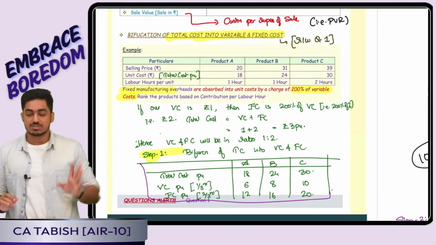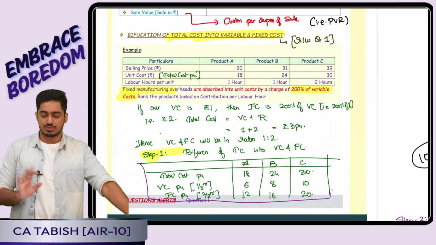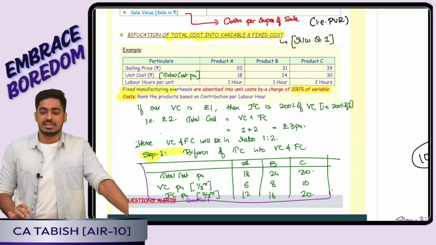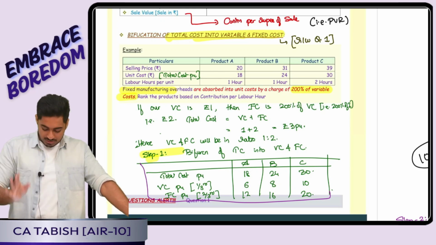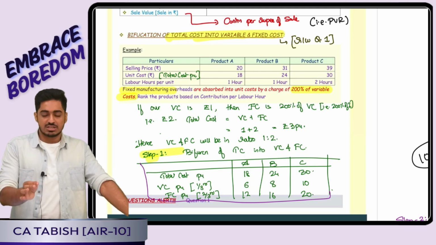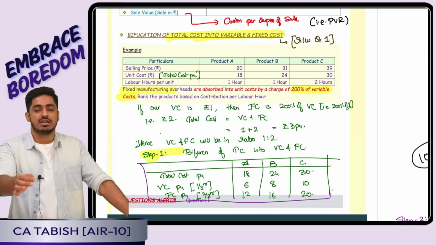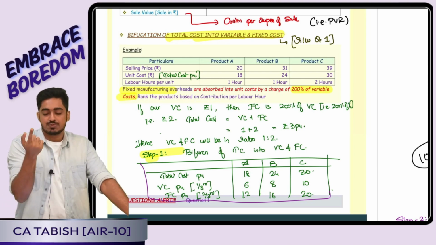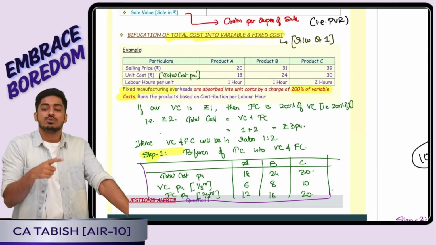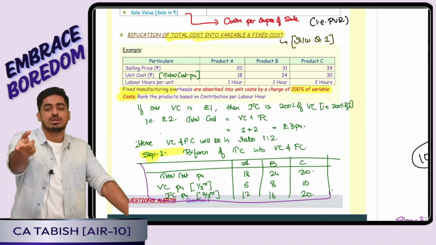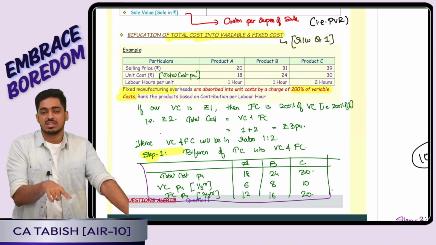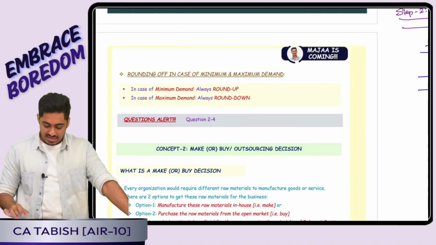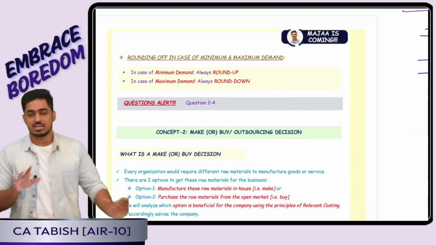So two adjustments only we had in this entire chapter, in all the questions. First one is, the question has told me the unit cost, that is total cost is 18, and the question gave me a note below telling that the fixed manufacturing overheads are absorbed at 200% of variable cost. That means if my variable cost is 1 rupee, fixed cost will be how much? 200% of that, 2 rupees. That means total cost will be how much? 3 rupees. That means variable cost is 1/3, fixed cost is 2/3. Adjustment number 1.